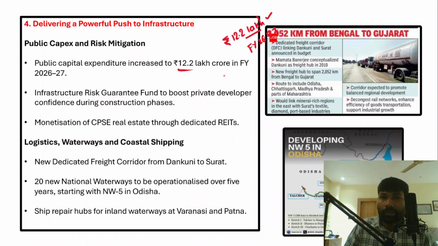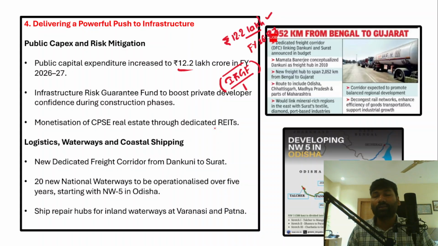And the government has also created an infrastructure risk guarantee fund. The objective of the infrastructure risk guarantee fund is to boost the confidence of private developers who have been investing in infrastructure. During the construction phase, it provides a risk guarantee to the infrastructure.